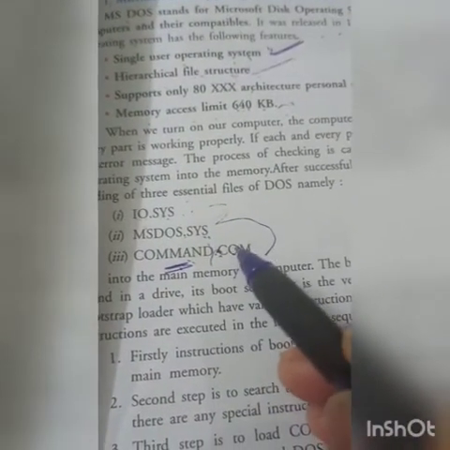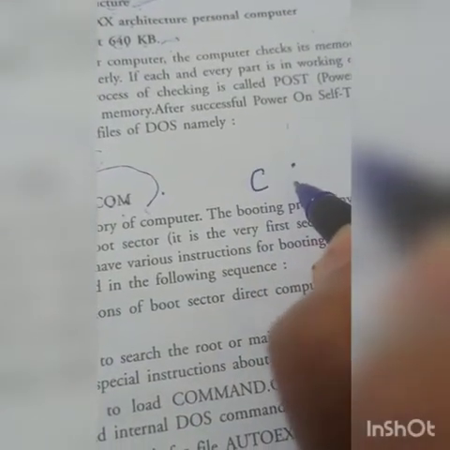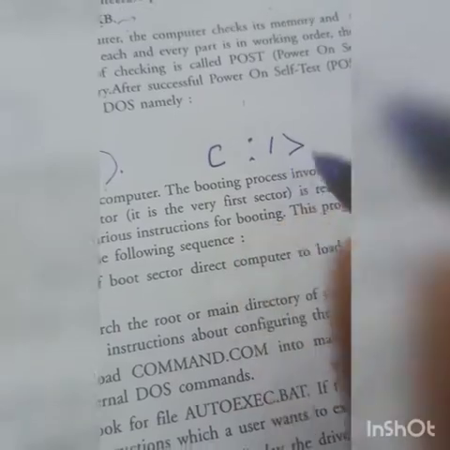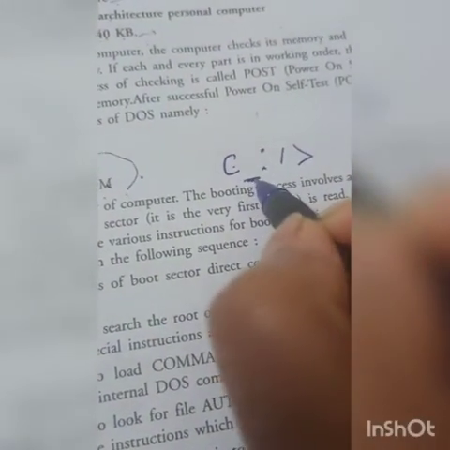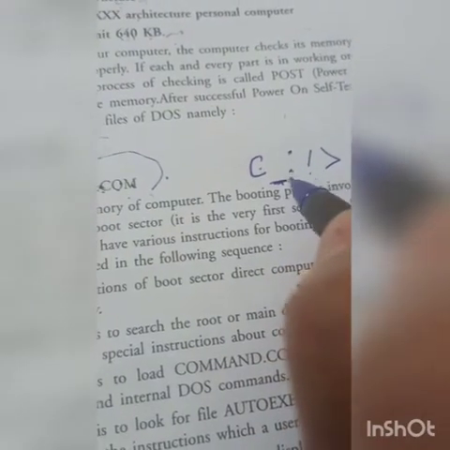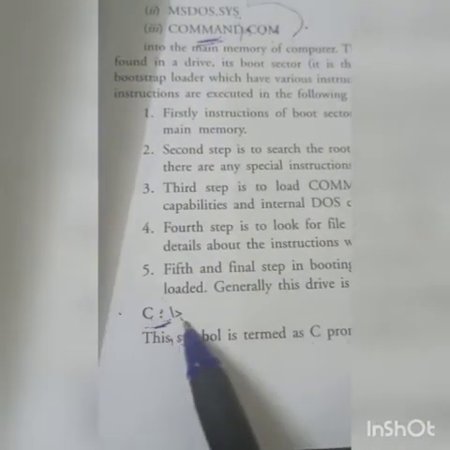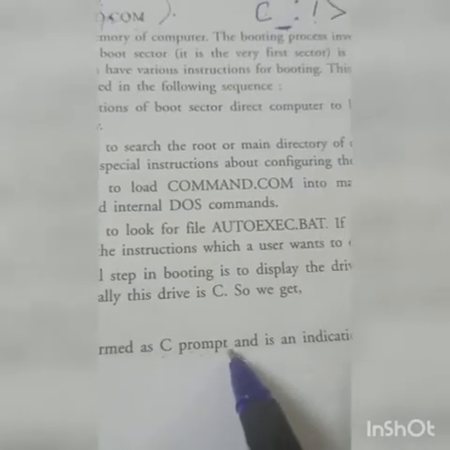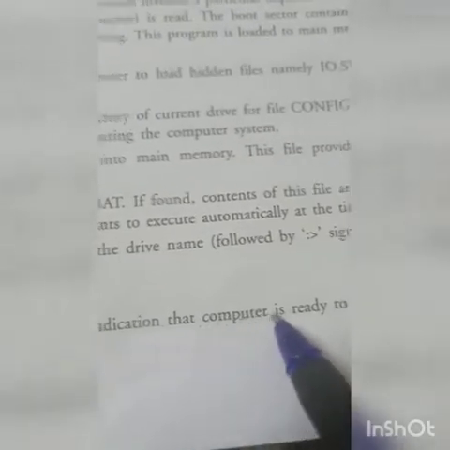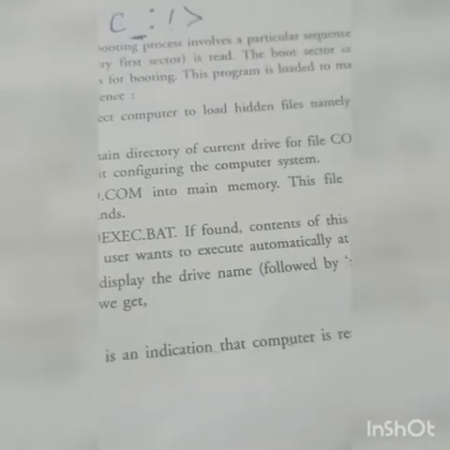It indicates that your window is ready to use, like this, C. What we call the command prompt means your screen is ready to use. Here you can see the C prompt. This symbol is termed the C prompt, and it is an indication that the computer is ready to work.